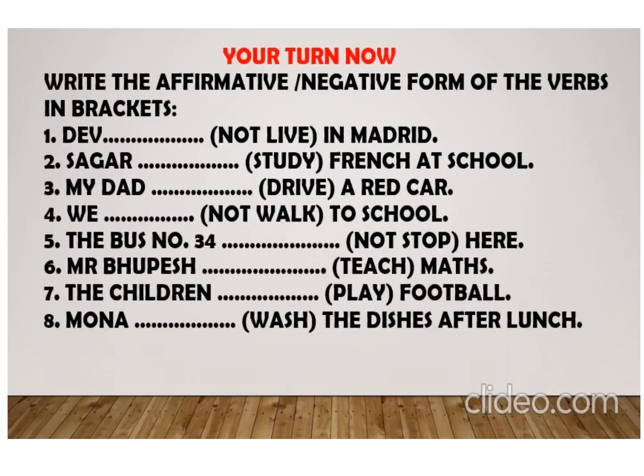Now it's your turn. Write the affirmative or negative form of the verb in the brackets. The helping words are given in the bracket. With the help of these, you have to fill the blanks. The first one is Dave dash in Madrid. Now, the word that is given in the bracket is not live. Dave is the individual. Here, we are talking about the singular subject. That means we use does with it. So, Dave does not live in Madrid.